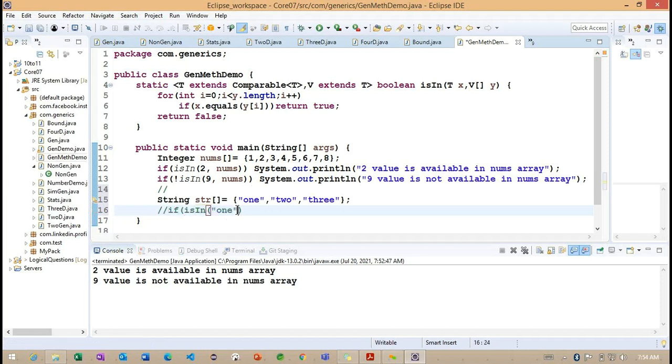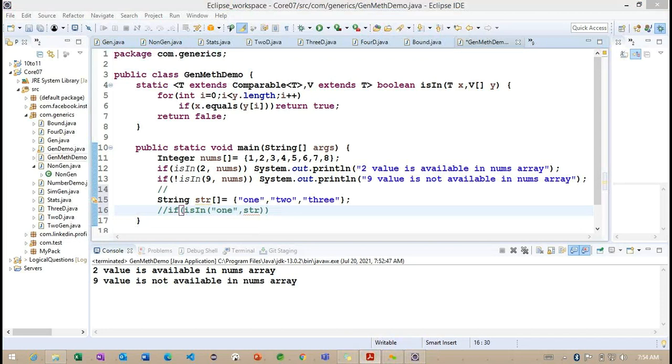So this section of code I want to make comment here. 1 comma str. Getting the point? 1 comma str. So it's going to work successfully or it will give any error here. Whatever the line I commented here, it's going to work successfully or it will give any error here.